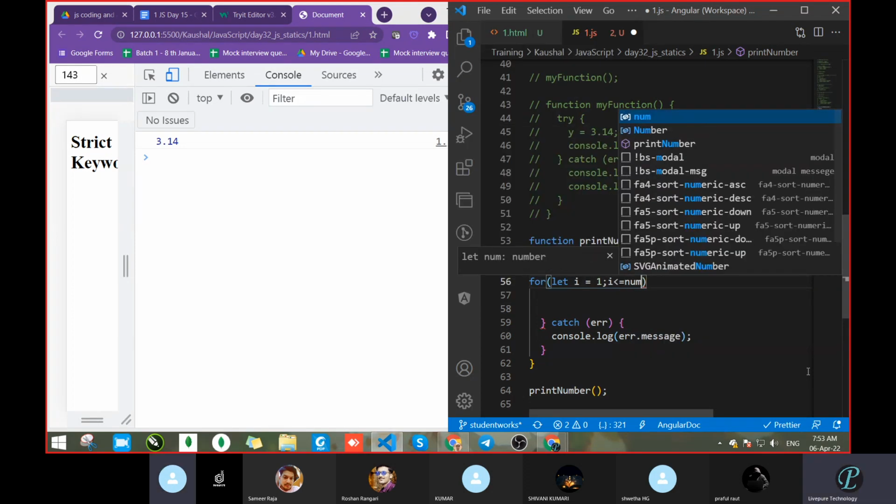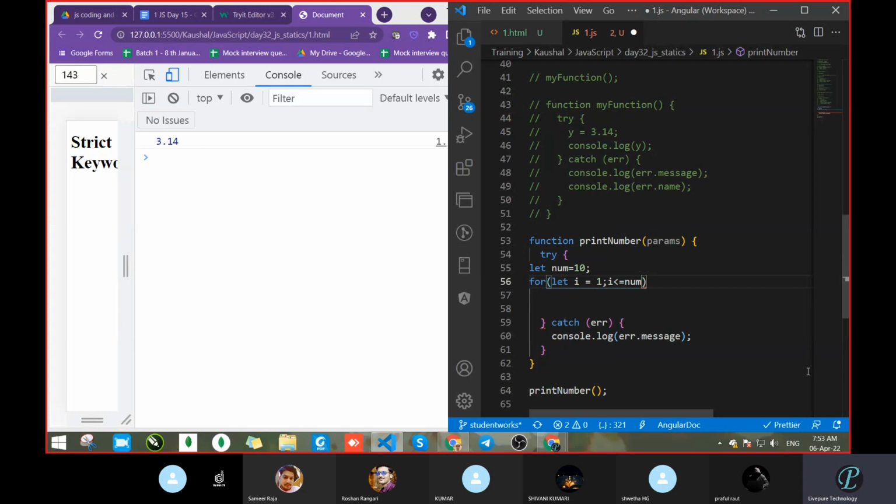Let it be. Later we will see. This we already told is 10. Then why are we going for length? A string? This is not a string. Then how will you get it? A number does not have a length property. Yeah, a number does not have a length property. Go with a string, then it will work.